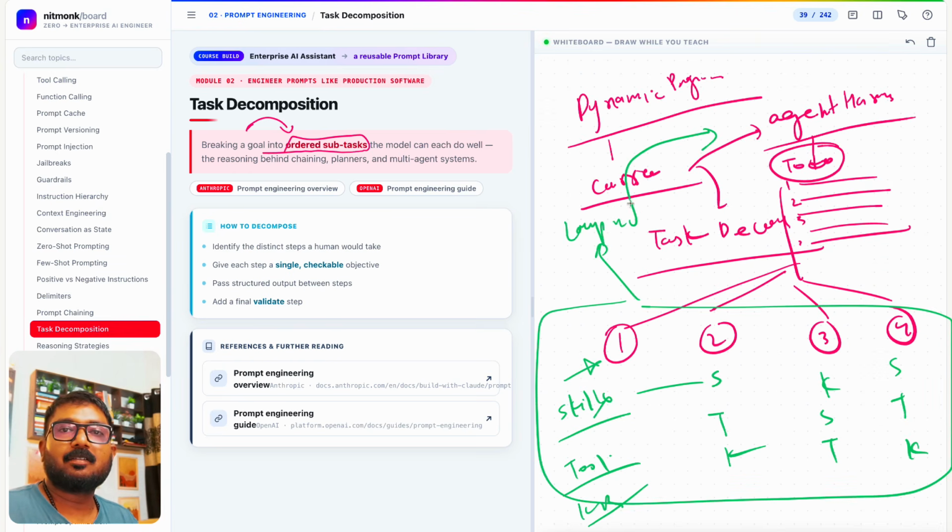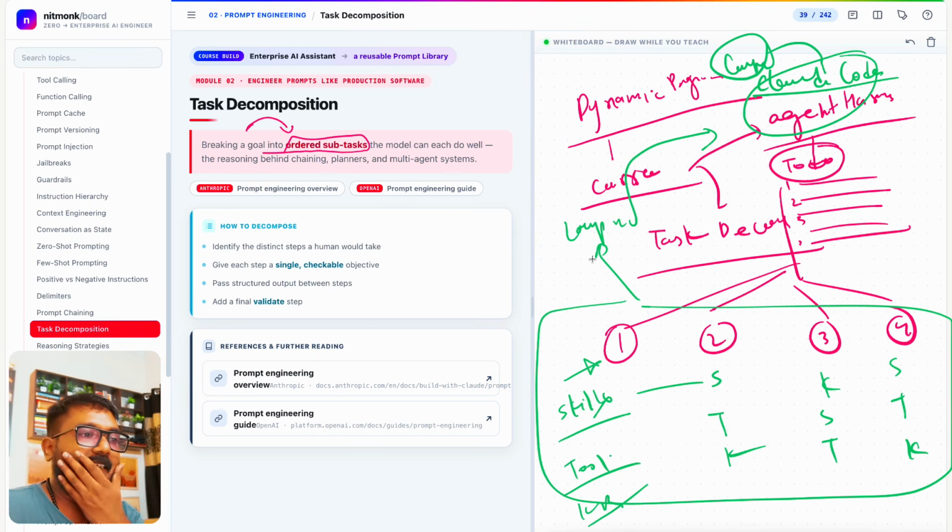That is agent harness, and Claude Code does it in a similar way. Cursor does it in a similar way. This is how agent harness and task decomposition happen. So identify the distinct steps a human would take, give each step a single checkable objective, pass structured output between steps, and add a final step: validate.